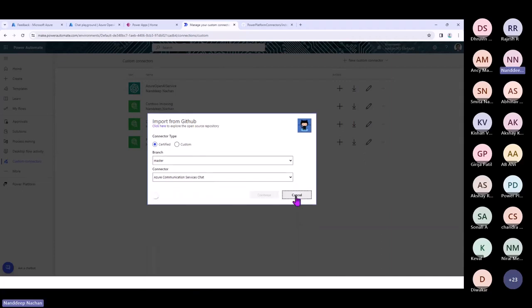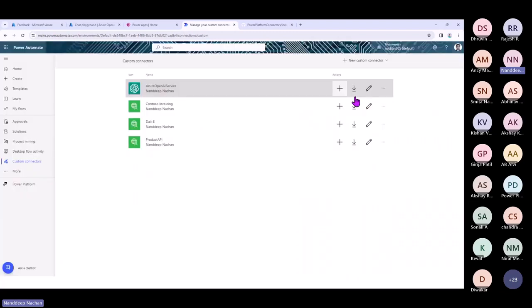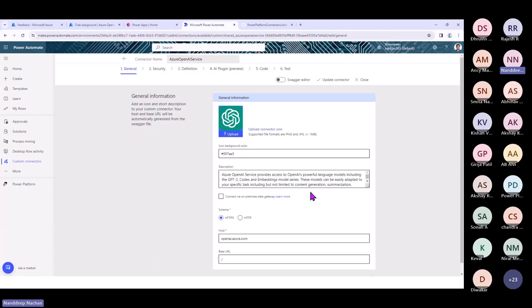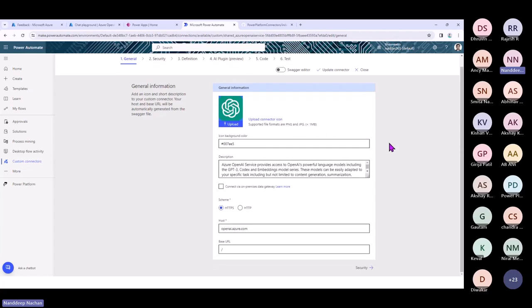So this is the custom connector. I will just go into edit mode. A custom connector is again a wrapper on top of your APIs. Once you create a new custom connector, it will ask you to upload an icon to give some authenticity to your connector, and a description which will make your users aware of what functionality this custom connector can do. You choose a scheme.